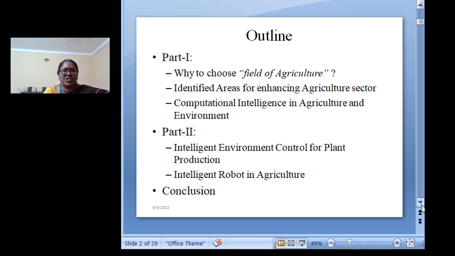enhancing the agriculture sector, and also how computational intelligence is used in agriculture and to monitor the environmental conditions. And the second part of the presentation is how to intelligently control and monitor plant production and how to use robotics in agriculture.